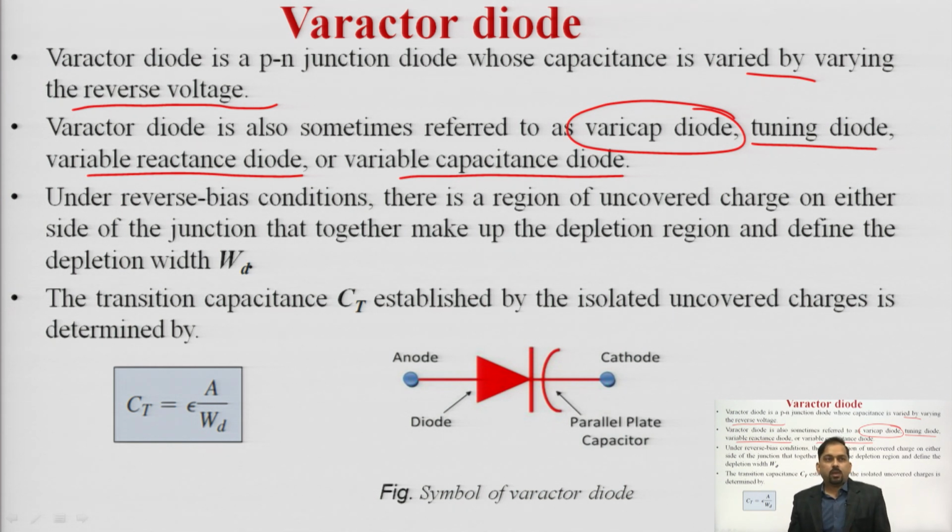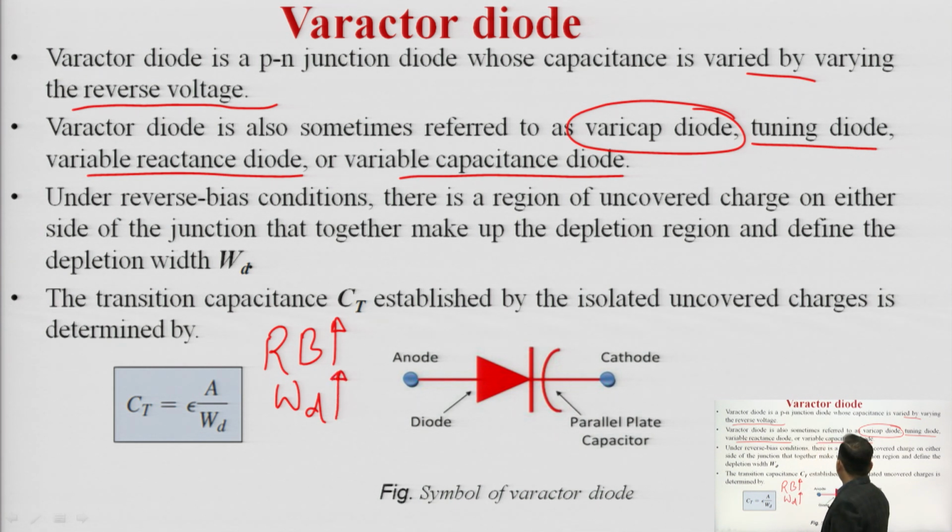So, what happens under the reverse bias condition, meaning when a p-n junction diode is reverse biased? As a result there is a formation of a depletion region. That region basically covers the immobile charge carriers. As we are already aware, as the reverse bias increases, the width of the depletion region, let us say WD is the width of the depletion region, will increase due to the more reverse bias.